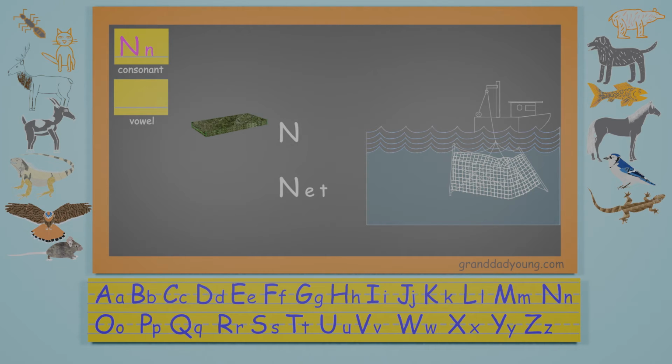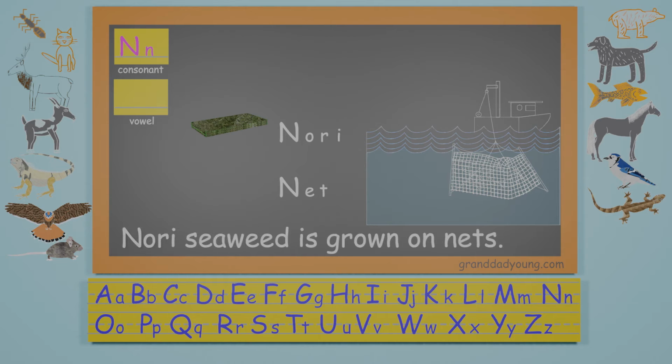Nori, N-O-R-I. The word nori also begins with the letter N. It is seaweed compressed into thin sheets and eaten as a garnishment. Nori seaweed is grown on nets.